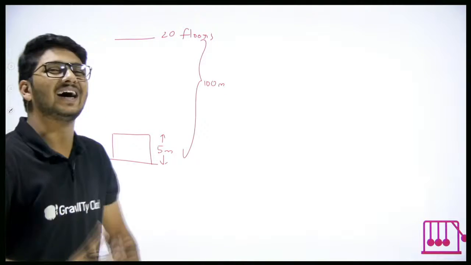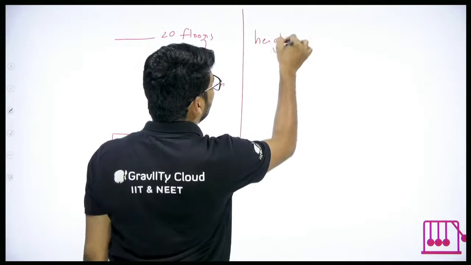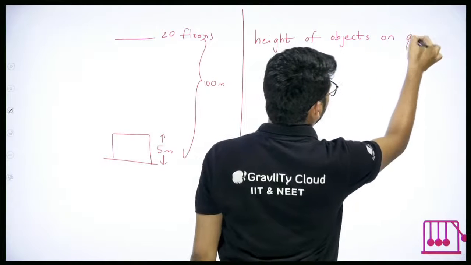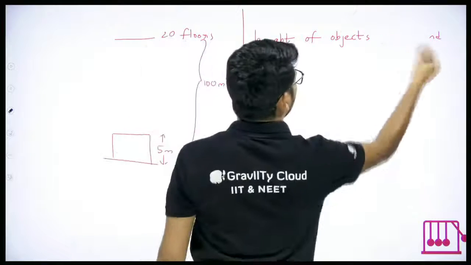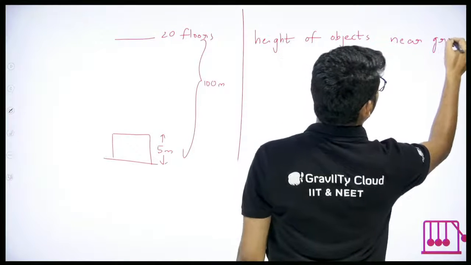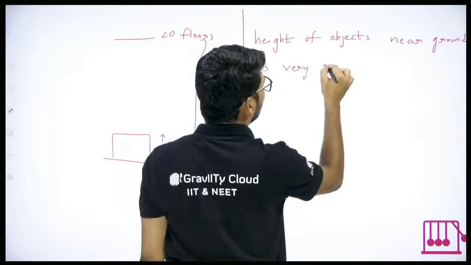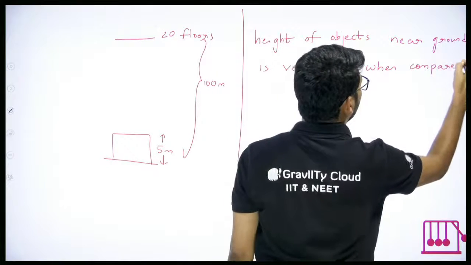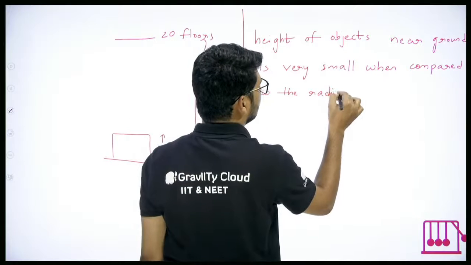So generally the heights that we consider, the height of objects on the ground, or let's say near the ground, is very small when compared to the radius of Earth.